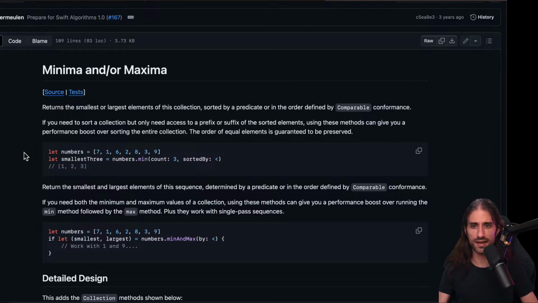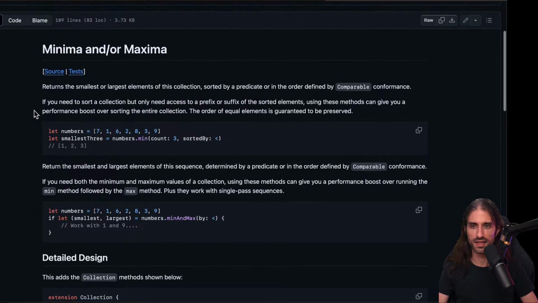So minimum and maximums, or rather minima and maxima when you do the plural in the Latin way. So it returns the smallest or largest elements of this collection, sorted by a predicate or in the order defined by comparable conformance.